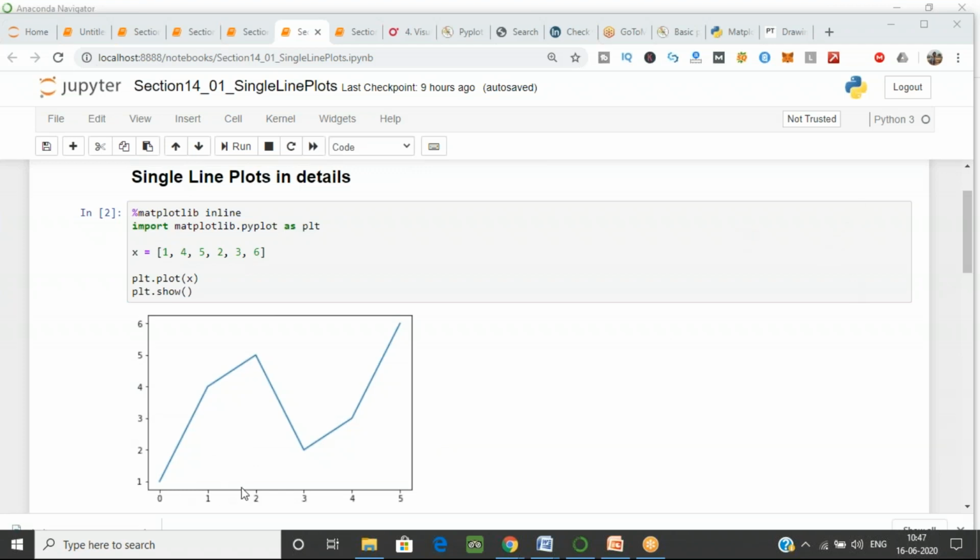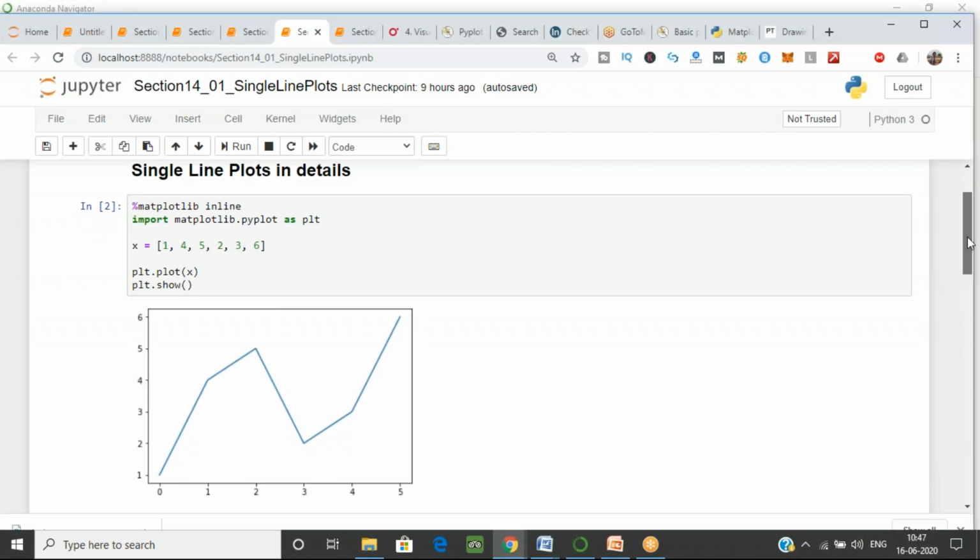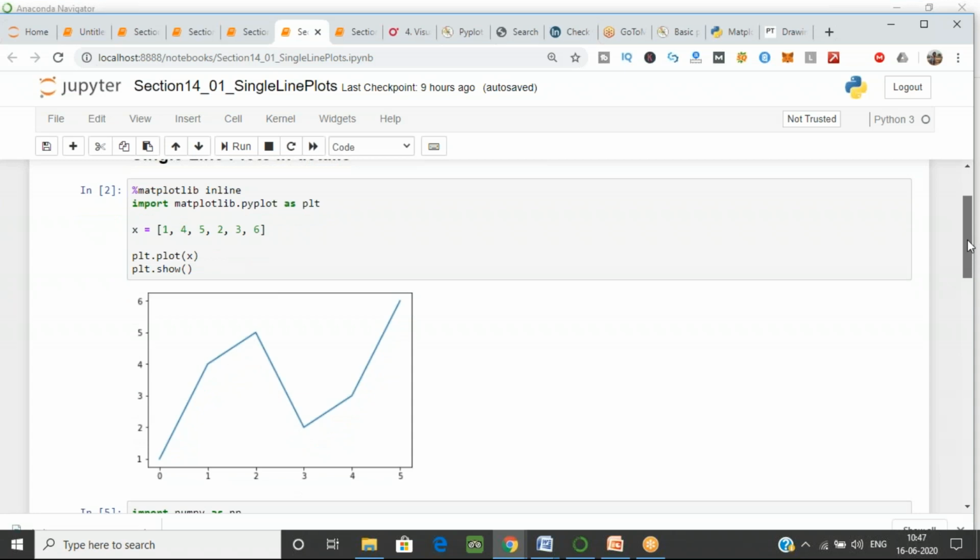So we are saying, in the index value of this, we are plotting this value of y. You can see 1 of y, then 4 of y, then 5 of y, 2 of y, then 3 of y, and again 6 of y. So that's how this graph is built. Just remember the function y is equal to f of x. I hope you have understood the single plot, how we can do this.